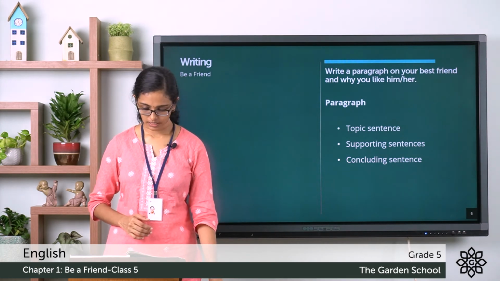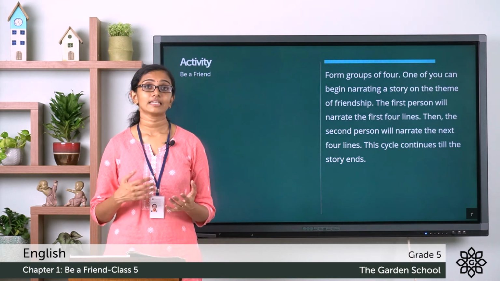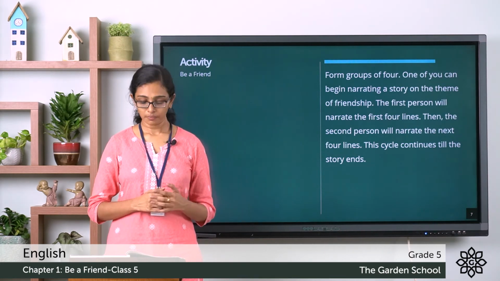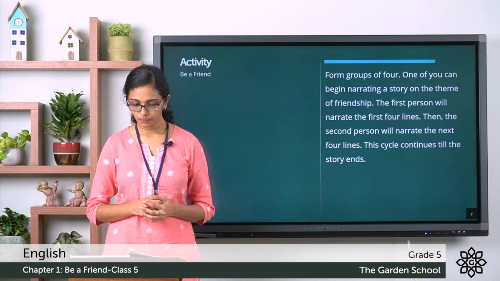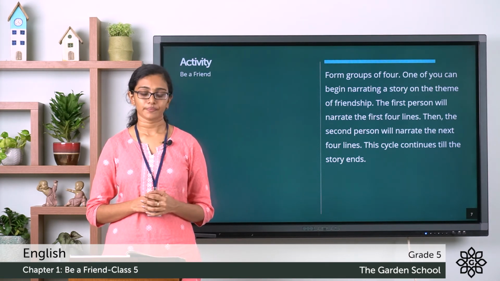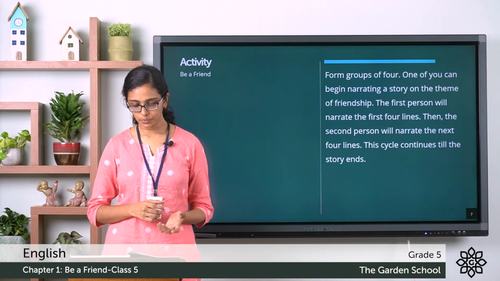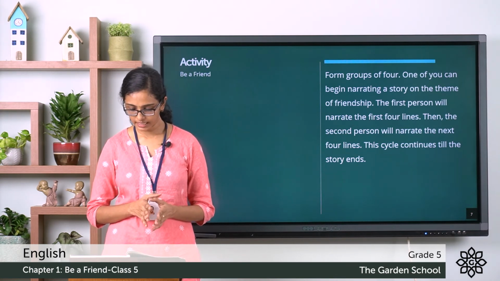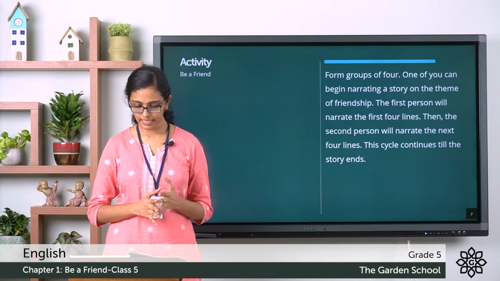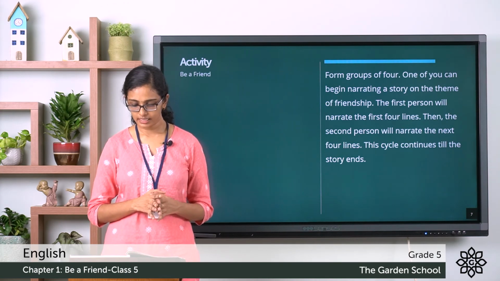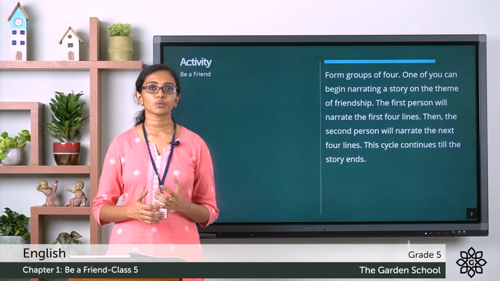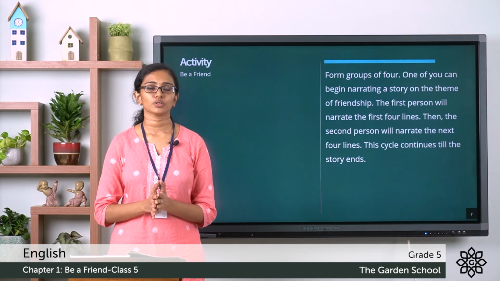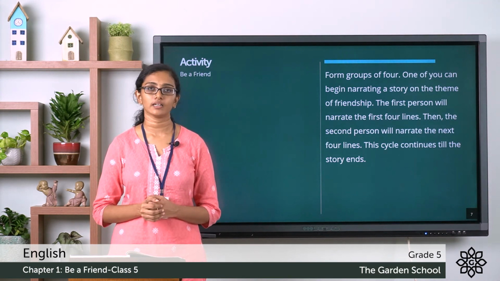This is an activity. This is about narrating a story. Form groups of 4. One of you can begin narrating a story on the theme friendship. The first person will narrate the first 4 lines, then the second person will narrate the next 4 lines. This cycle continues till the story ends. So what do you mean by narrating a story? To narrate means to tell in detail.